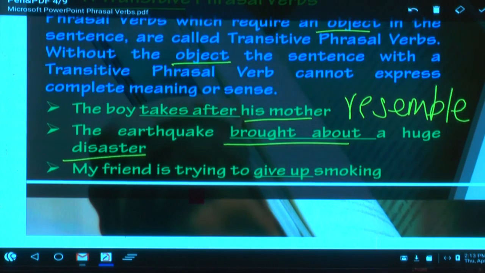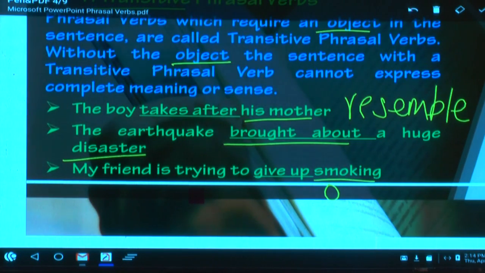Disaster is the object. My friend is trying to give up. Is it complete? No. Give up what? Smoking. What is the object here? Smoking is the object. So what is the first type? We have 5 types of phrasal verbs. What is the first one? Transitive phrasal verbs. What is a transitive phrasal verb? It needs an object. What is the reason? Without an object, the meaning is not complete.